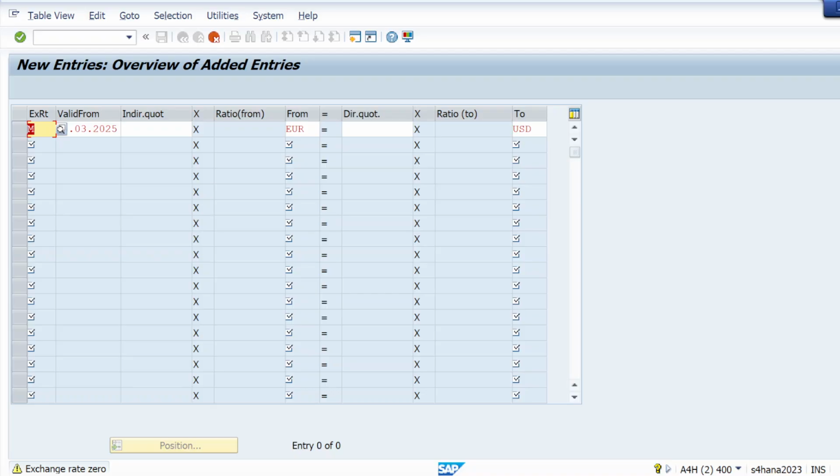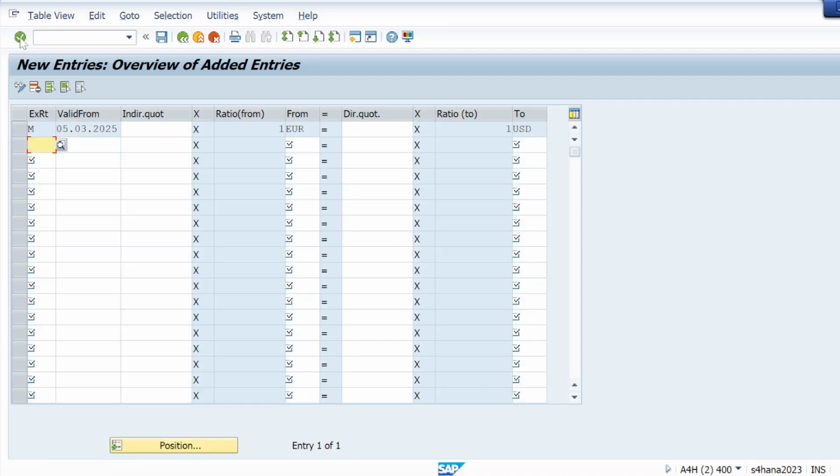Okay, and here let me leave the indirect quotation. Direct quotation, exchange rate is 0, hit enter again. It's just a warning, and save it.